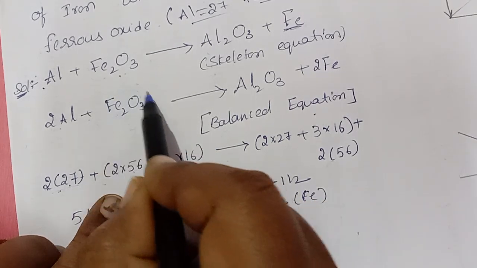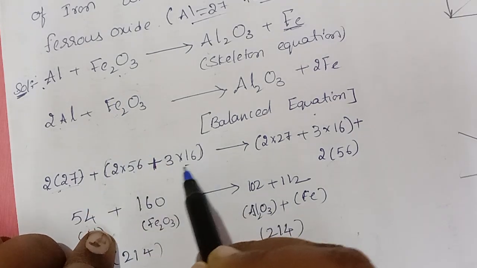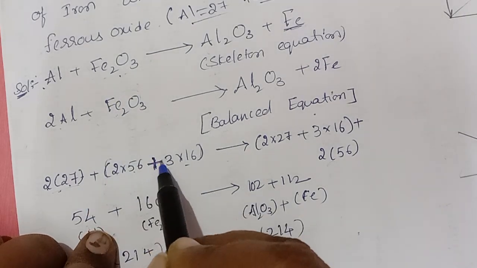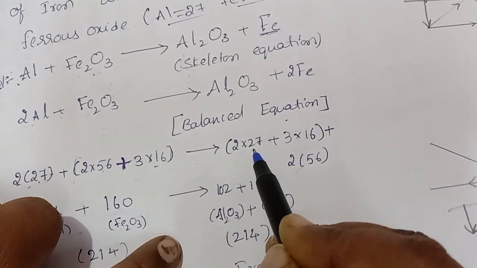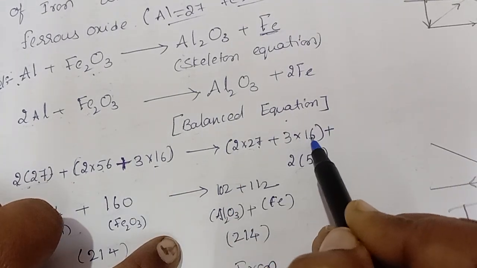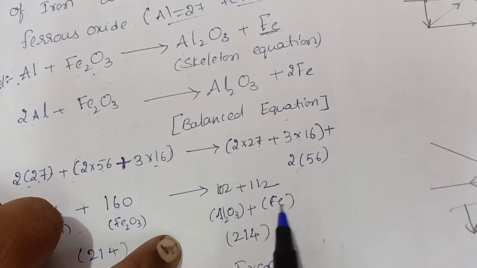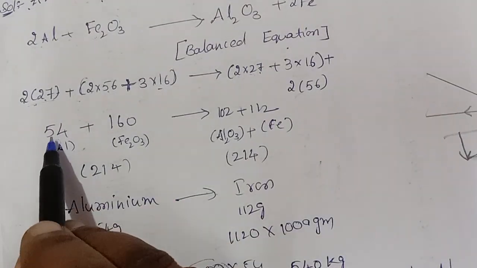It is a single compound, so it should be within a bracket, added with a plus sign. Okay, right side: 2 Al means 2 aluminiums, plus 3 oxygens, plus 2 irons. So both sides should be balanced.